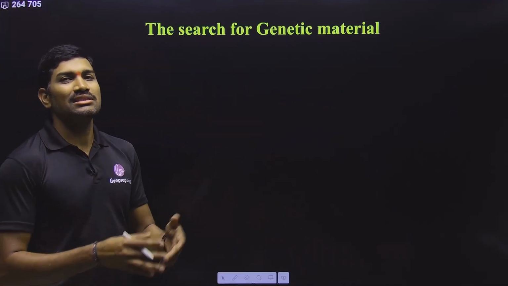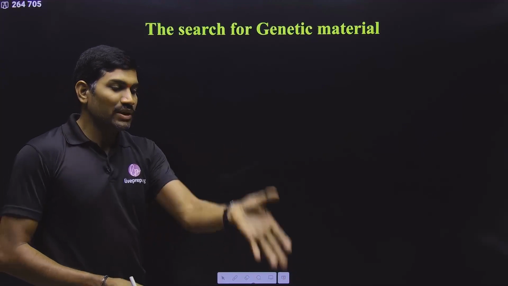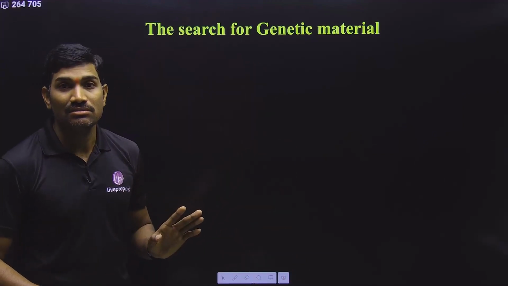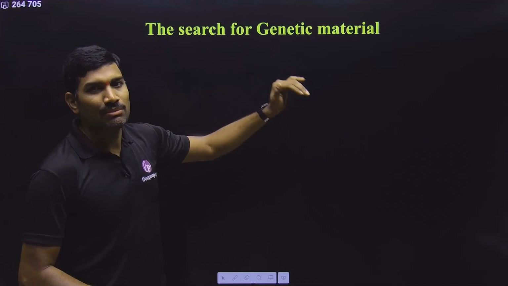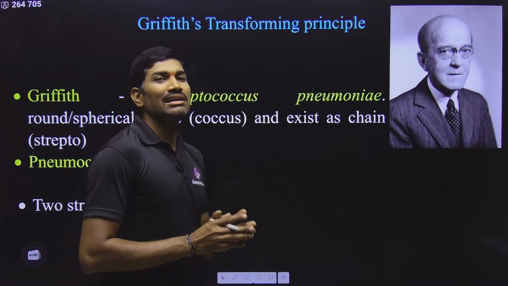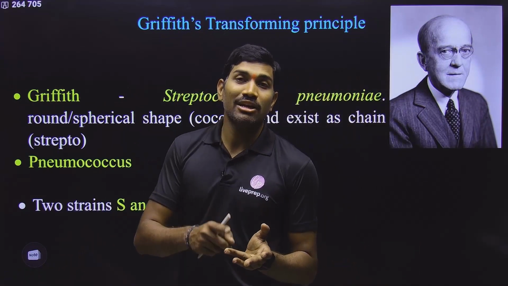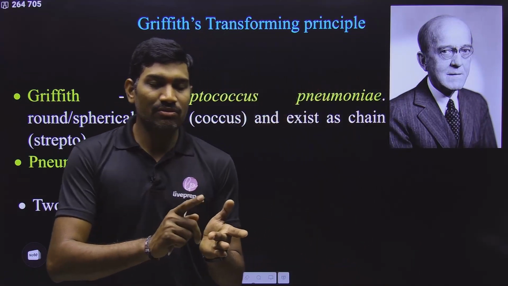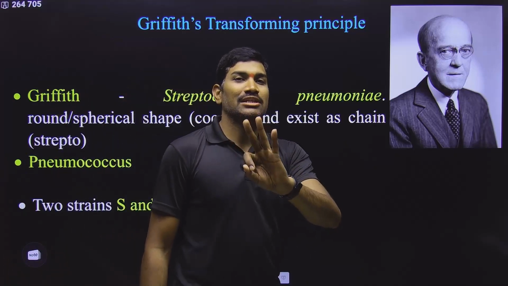Even though different scientists discovered so many things, no one has clearly said that this is what the genetic material is. So, this is the problem. In the search for that genetic material, there are some experiments, and here we are first studying Griffith's experiment. After Griffith's experiment, we will go with the Avery-MacLeod-McCarty experiment. After this, we will go with the Hershey-Chase experiment. So, under the search for genetic material, 3 experiments are there.